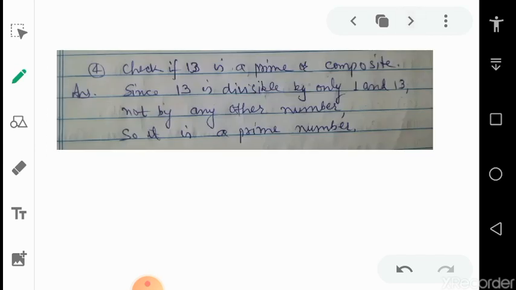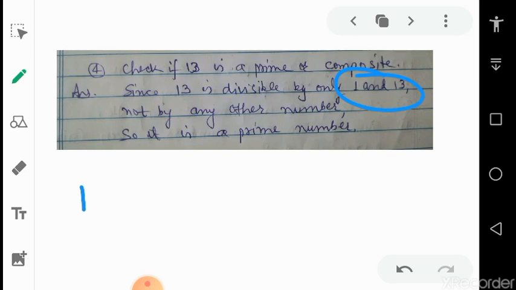Next, check if 13 is prime or composite. Since 13 is divisible by only 1 and 13, because all numbers are divisible by 1 and themselves, 13 is not divisible by any other number.